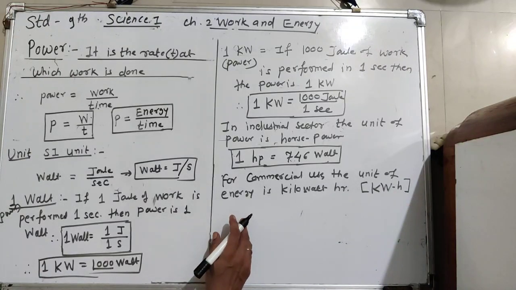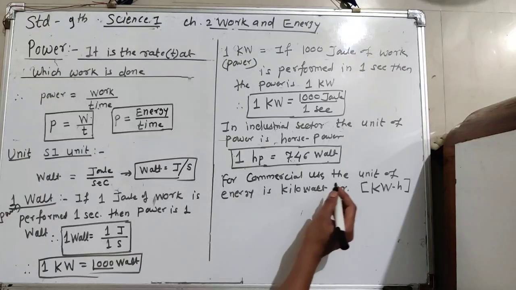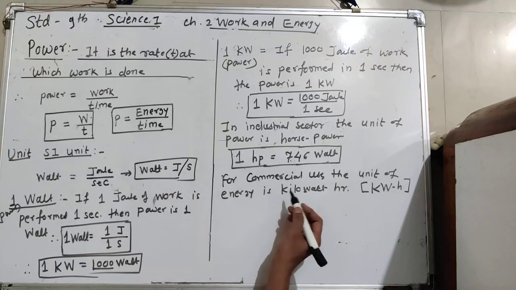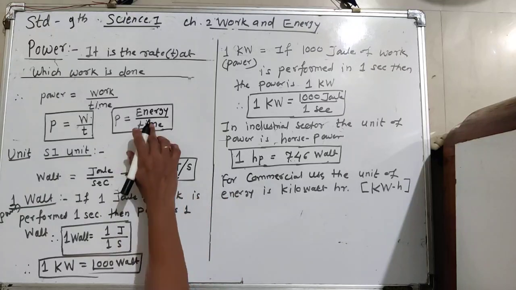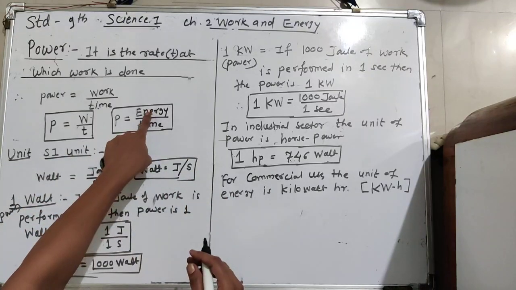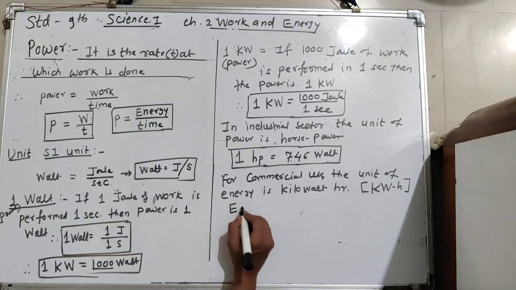Now, the relation between... this is the unit for commercial energy. It is the unit for energy. Now see, again we have to write this formula in the form of energy first.